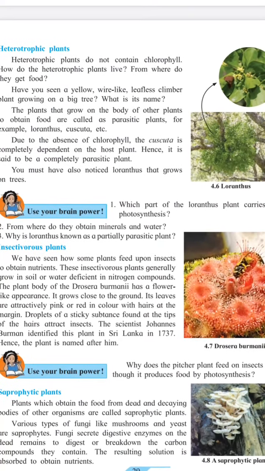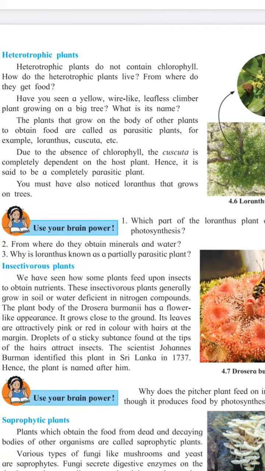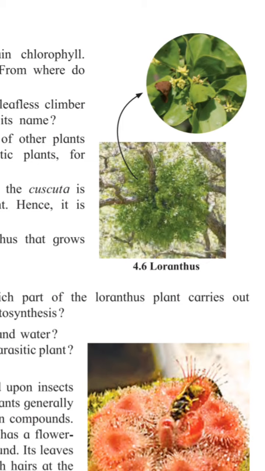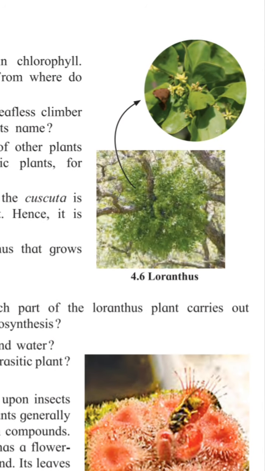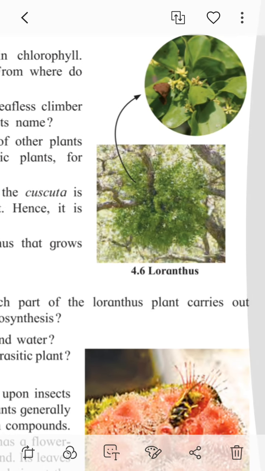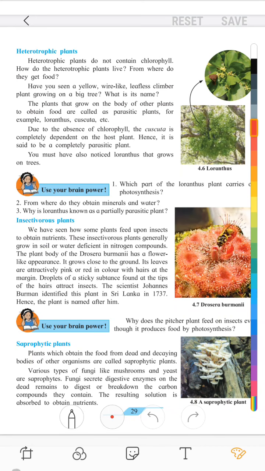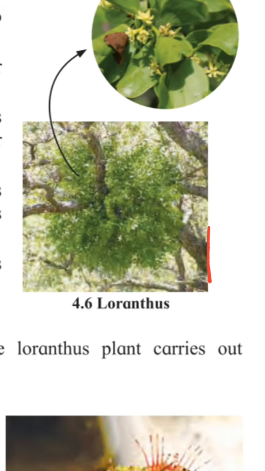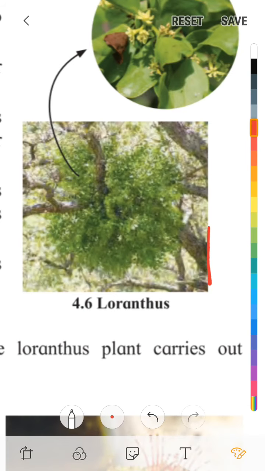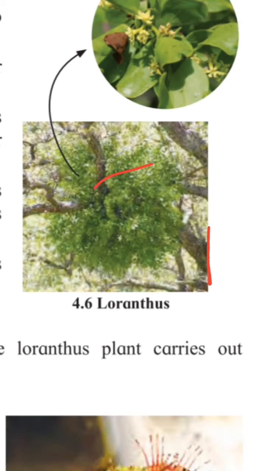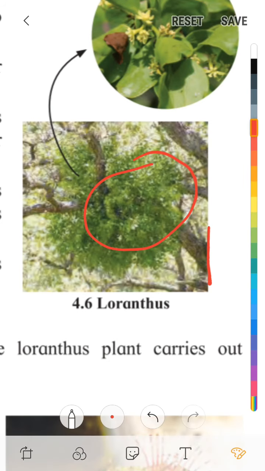Here we are going to see about heterotrophic plants. In the picture you can see the Loranthus plant. How does it look? The plants that grow on the body of other plants to obtain food are called parasitic plants.